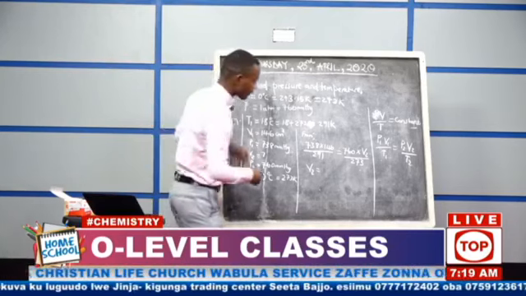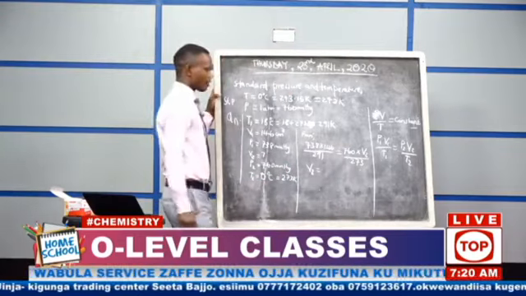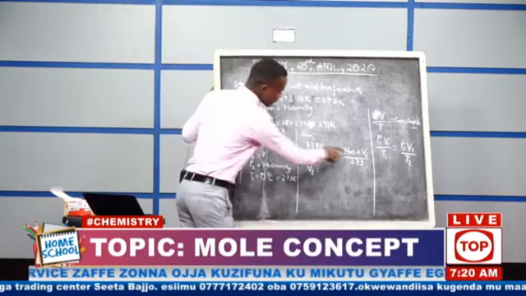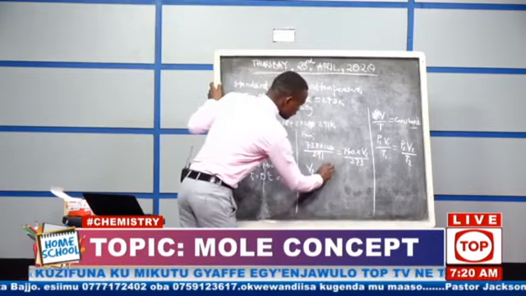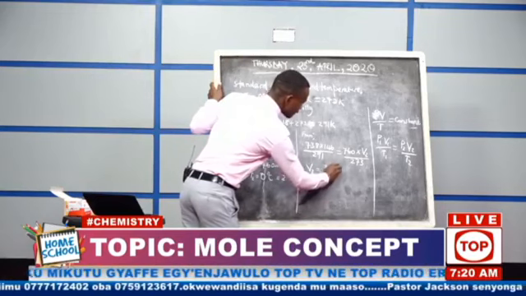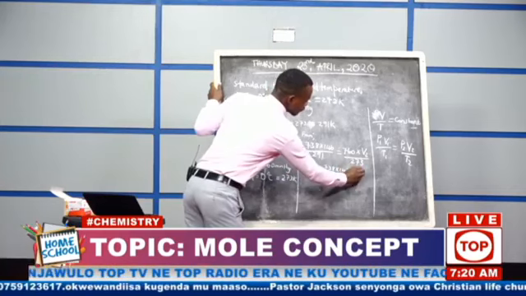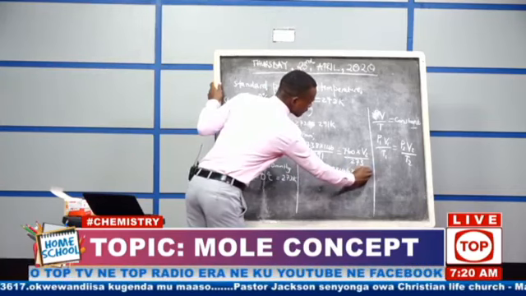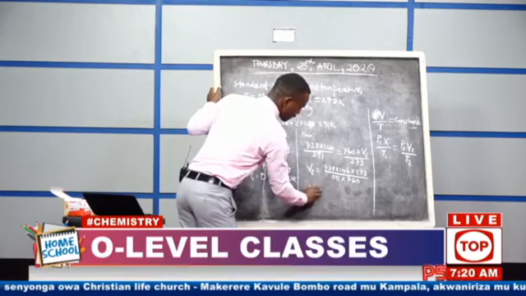Okay? So if we try to make V2 the subject of the formula, what do we do? We multiply this one this side and we divide this one here. So it is going to be 738 times 146 times 273 divided by 291. Since this one is dividing here, we multiply it there, 760. Then we get our V2.